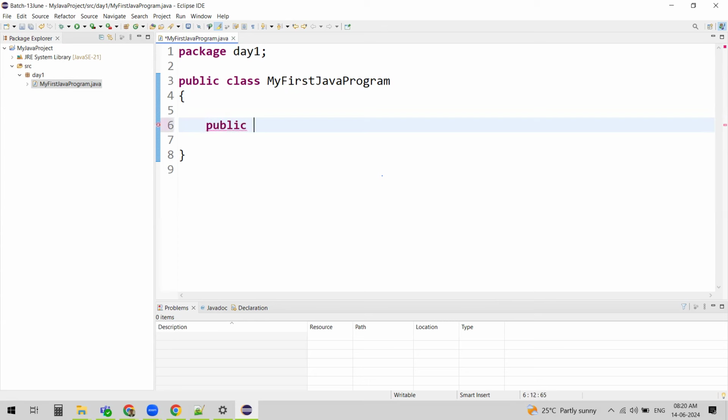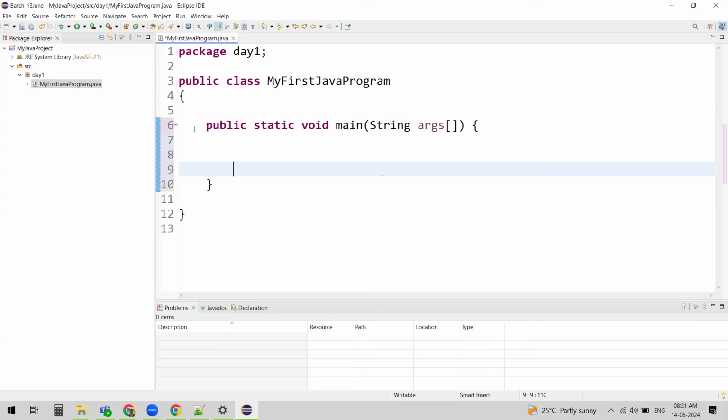We will discuss everything. For now, think of it as we need a main method. Main is the method which actually drives the execution. So this is the syntax you need to follow as is.